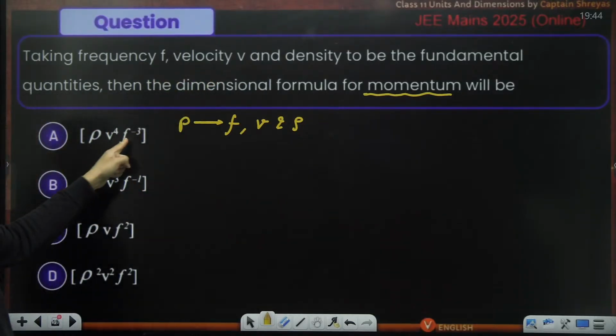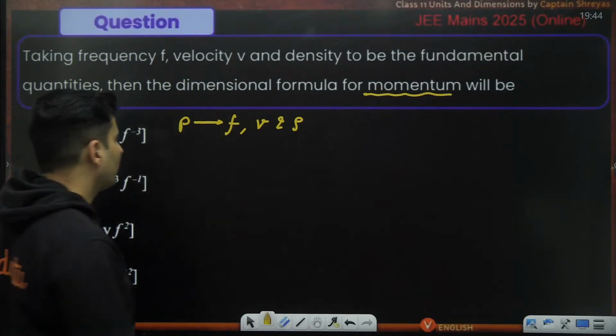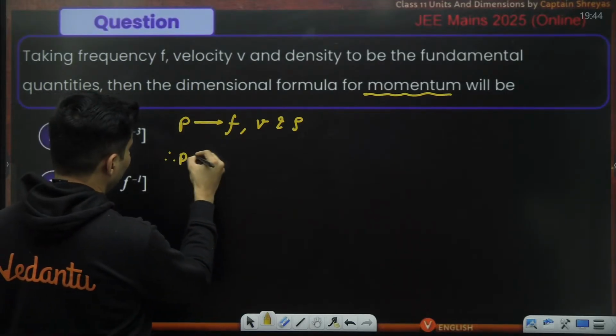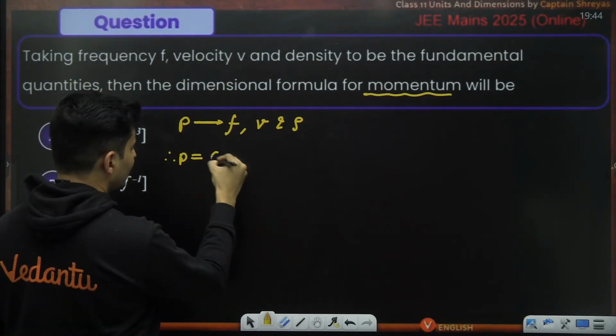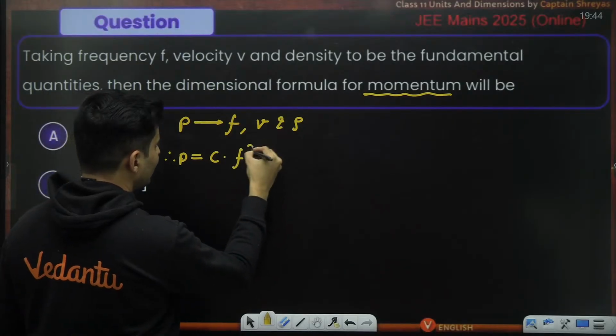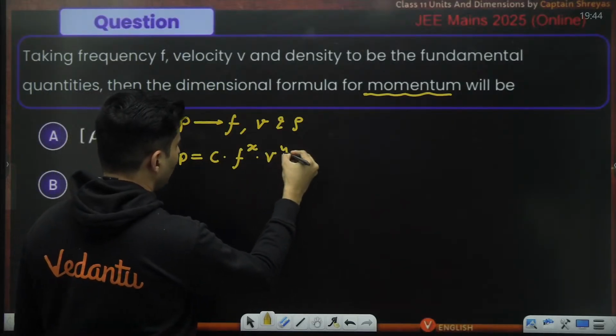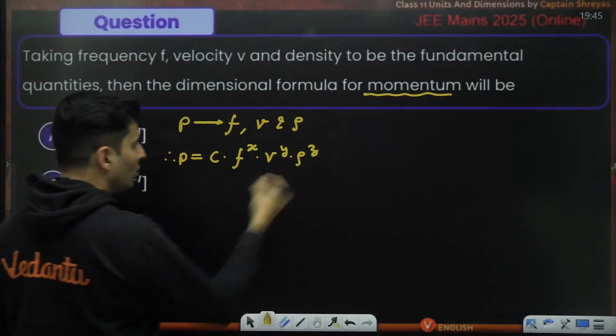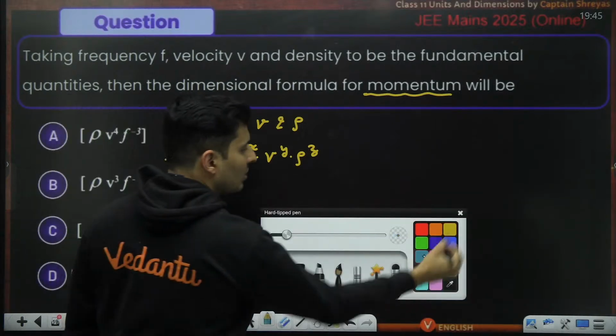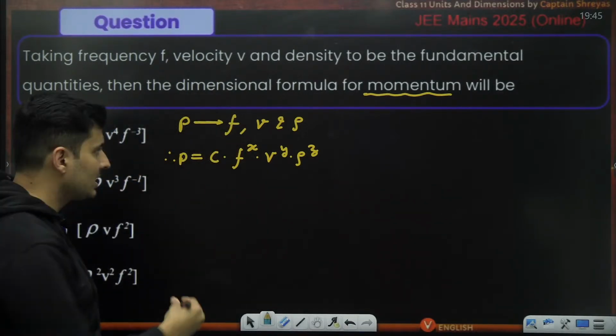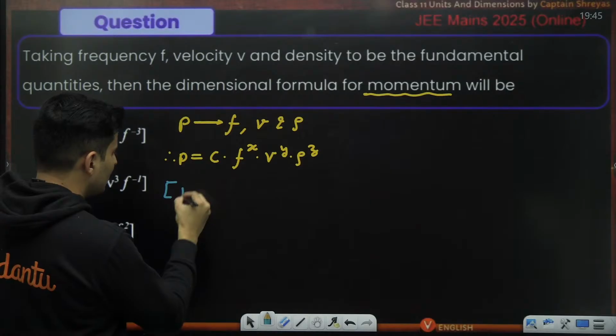Rho is density, v is speed, f is frequency. So can I assume P, which is momentum, is some constant times frequency raised to x, velocity raised to y, density raised to z? No harm in that. Now, by using the concept of dimensional consistency, both sides should have the same dimensions.